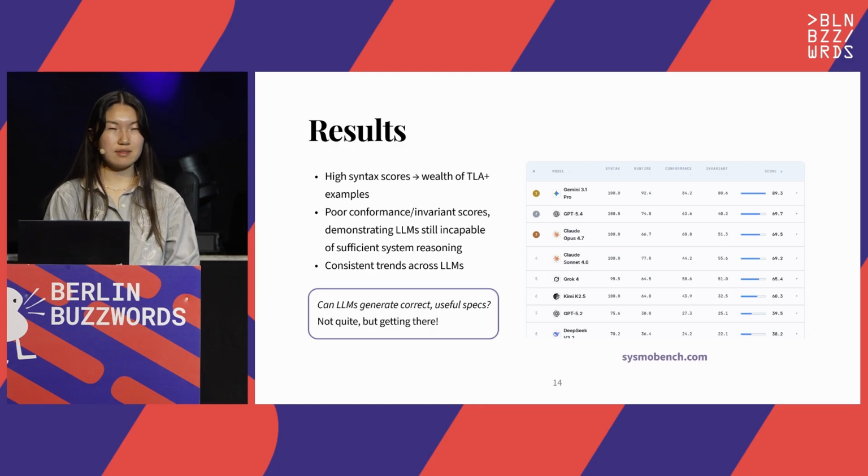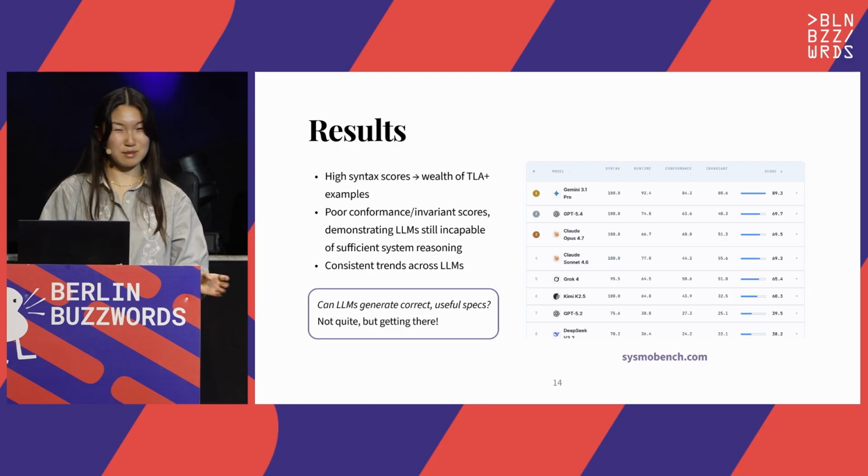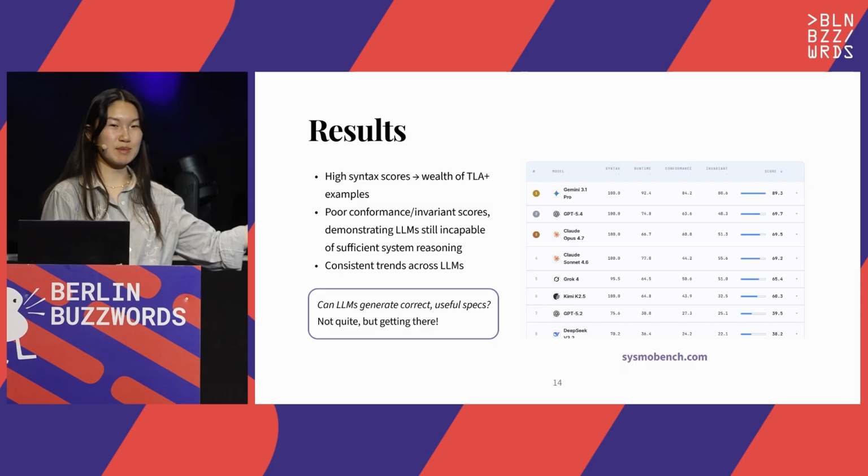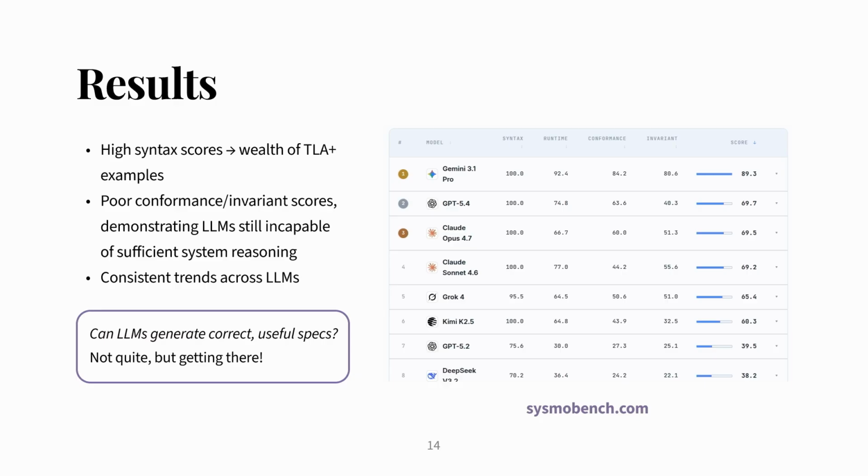And what we find doesn't look great, but it is promising. So this is our latest batch of results, but you can see more or contribute your own at sysmobench.com. In general, we observe these generally high syntax scores. This owes to a wealth of TLA+ usage examples available online. However, we can see that those conformance and invariance scores, those 2 columns on the rightmost side, are still quite poor. This means that the specs fail to capture the actual system.